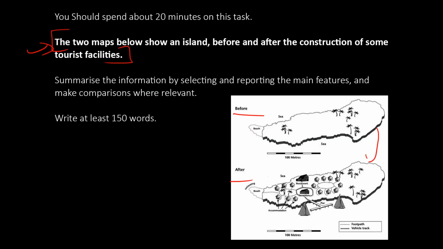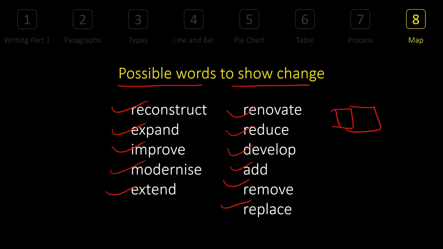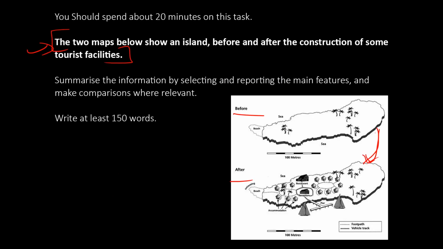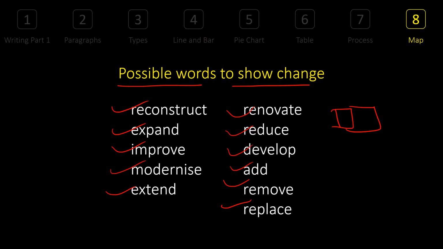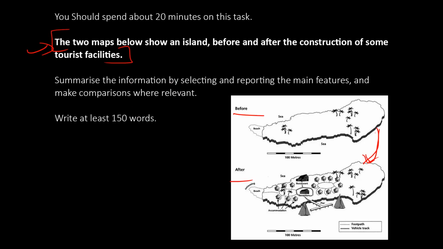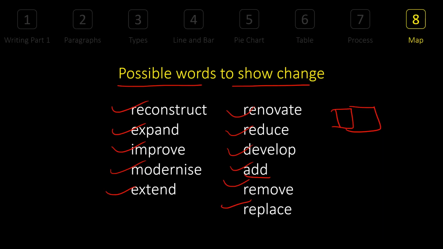See, overall, it was what? It was modernized and developed both. What was reduced? Well, there must be something. Right, here, something called developed can be used. However, we removed some of the plants and added this. What was added? A bridge was added, so that was also here. These words can be used to show the change in the map.